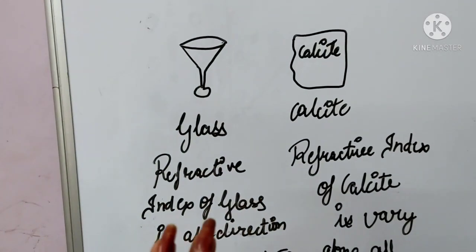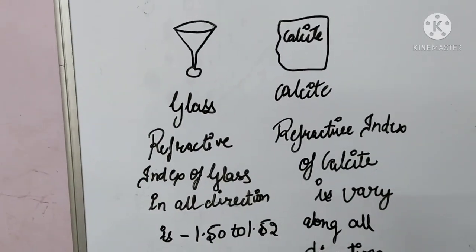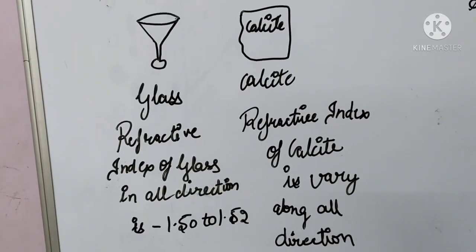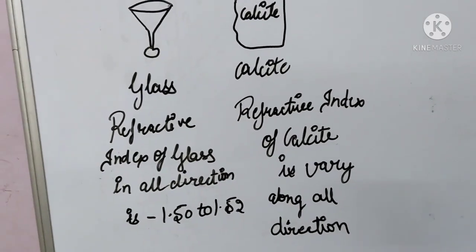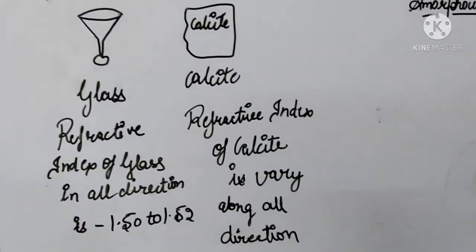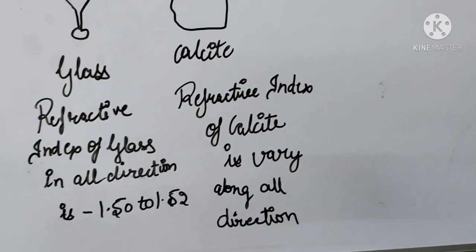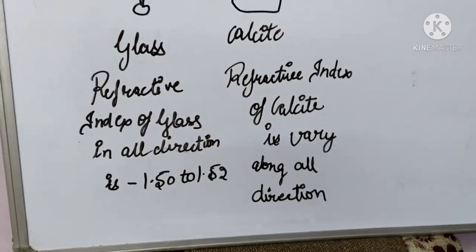Because the glass refractive index is 1.50 to 1.52 in all directions, and the calcite refractive index varies along the directions.